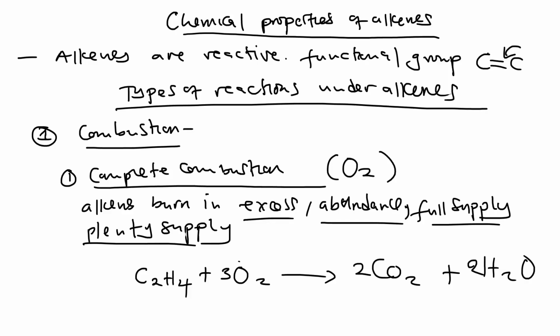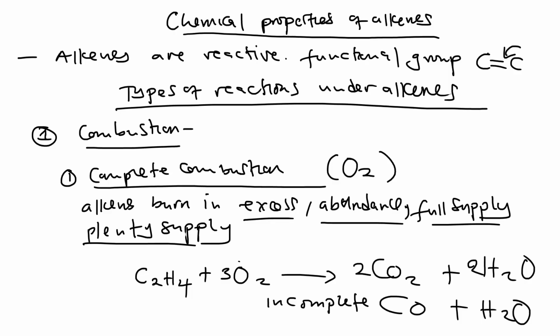So, complete combustion: these alkenes burn to produce carbon dioxide and water every time they burn in a complete supply, or full supply, of oxygen. Now, we also discussed the other type of combustion under alkenes, that is incomplete combustion. So incomplete combustion, simply, these burn in a limited or short supply of oxygen, and what is produced as the product is carbon monoxide and water. So very important to know.